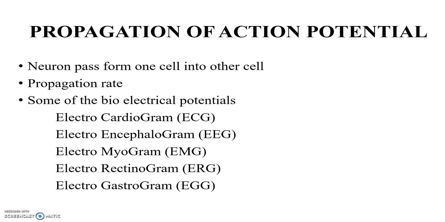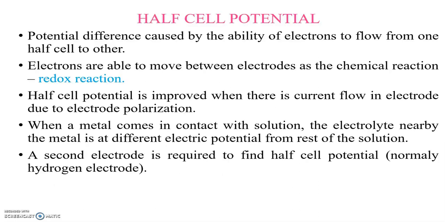The propagation through heart muscle is slower, with an average rate of 0.1 to 0.4 meters per second. Some of the bioelectrical potentials are the electrocardiogram, that is ECG, the electroencephalogram, EEG, the electromyogram, EMG, and the electroretinogram, ERG.